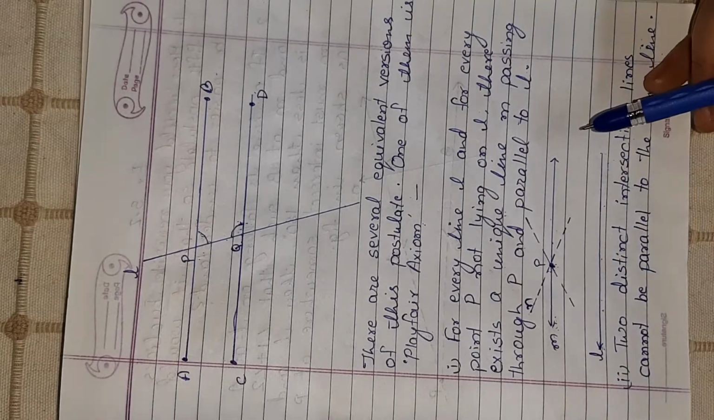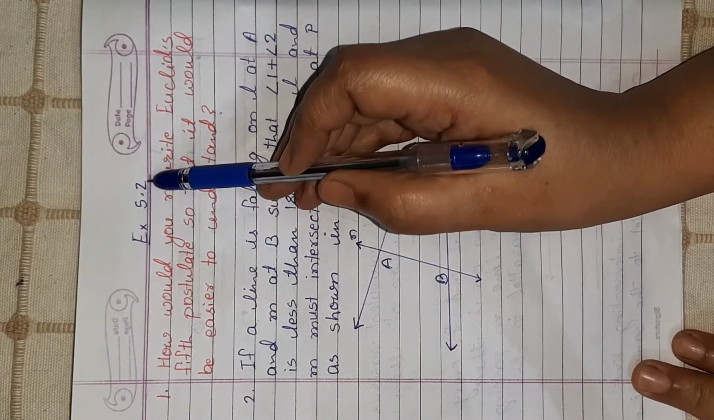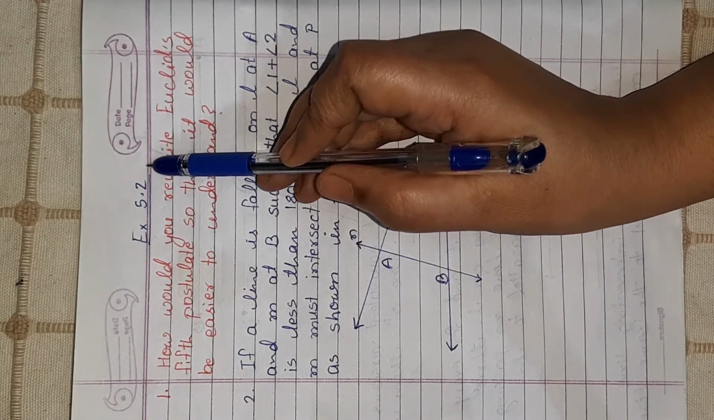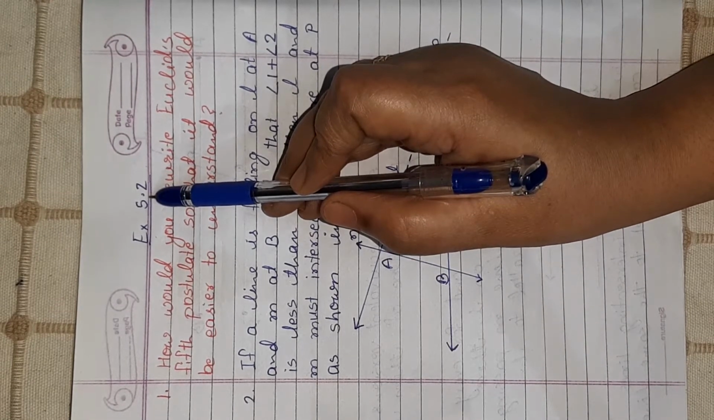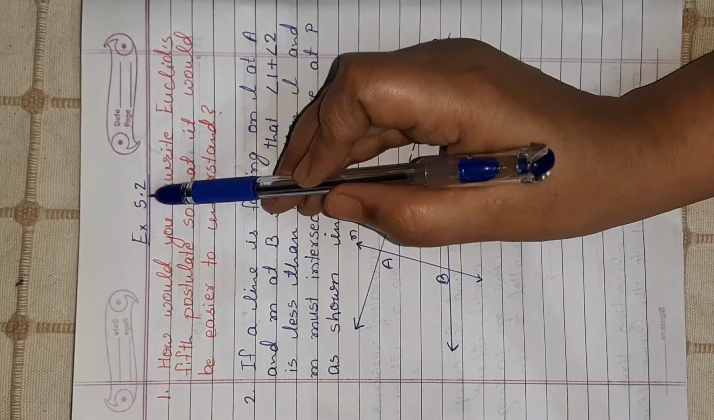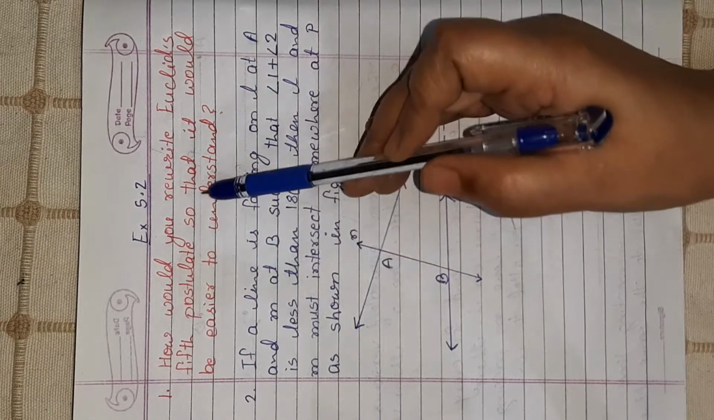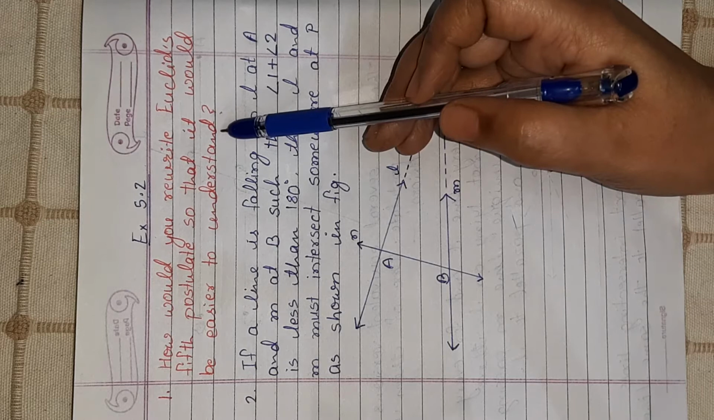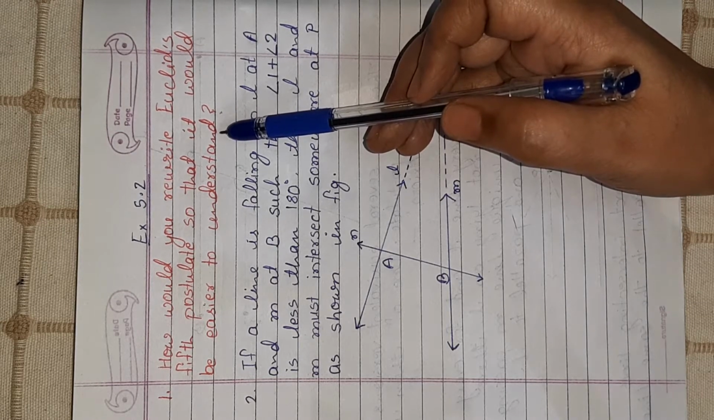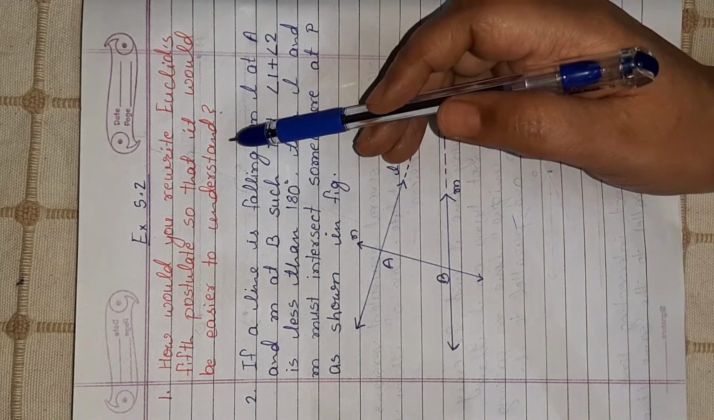Okay, now we proceed with the solution of exercise 5.2. We have only two exercises in this chapter. One we have already done, 5.1. Now I am doing exercise 5.2. The first question is asking how you would rewrite Euclid's fifth postulate so that it would be easier to understand. Because I have already told you it seems a little bit difficult to understand. So how can we write it in an easy way? This is what the question is saying, so that everyone can understand it easily.